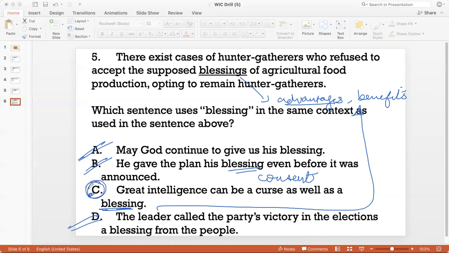So as we discussed, the trick to get vocabulary questions on SAT and ACT reading right is to first think of a word that you think would work in the context of the question, and then look for synonyms for that from the options, right? That is the foolproof way to get this right, because if you jump to the options without thinking of a word yourself, then the options can confuse you.